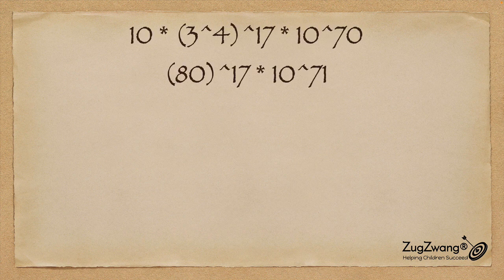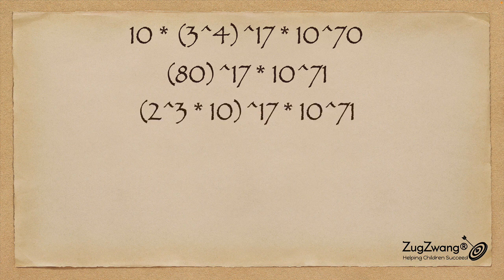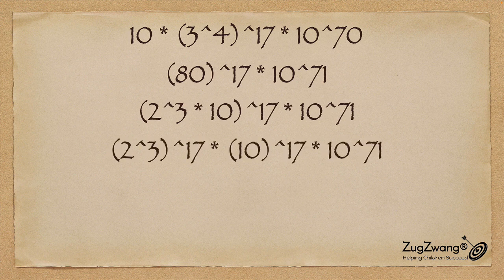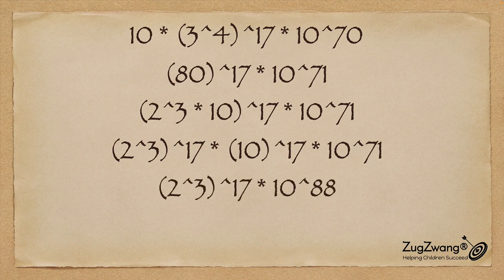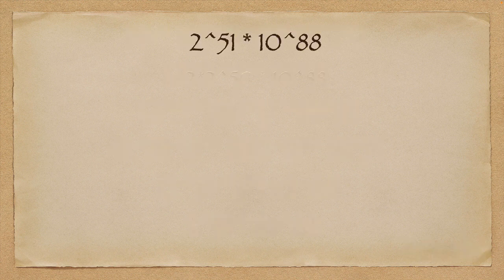So I have the 10 added to the 70, so it becomes 10 to the power 71, and 80 to the power 17. And 80 is nothing but 8 into 10. So I can split that as 8 to the power 17, 10 to the power 17, and 10 to the power 71. Combining the 10s together, I get 10 to the power 88. At the same time, 2 cubed is the same as 8. So I can basically split this as 2 to the power 3 times 17, which is 2 to the power 51.